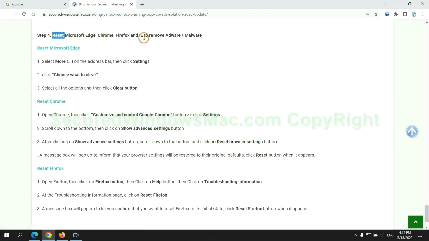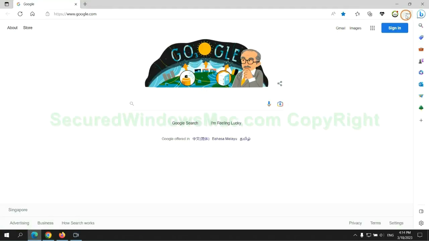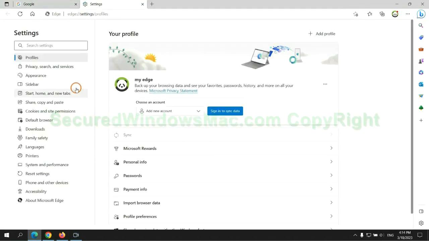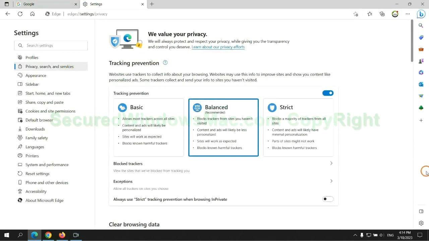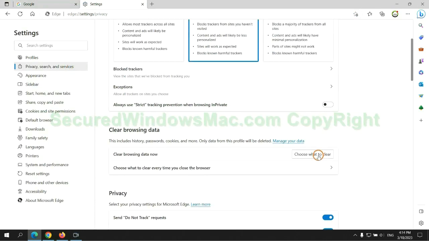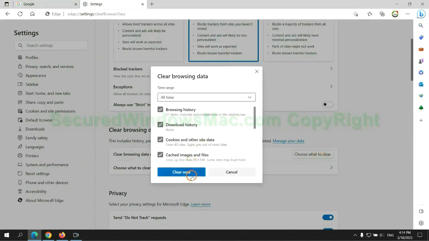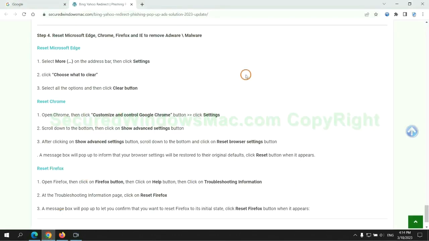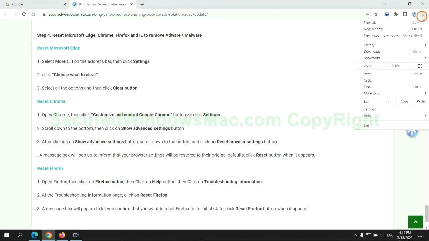The final step is to reset web browsers. We reset Microsoft Edge first. Then reset Google Chrome.